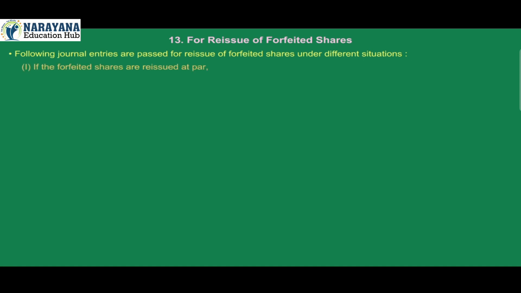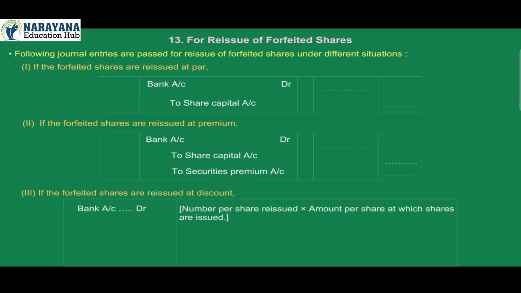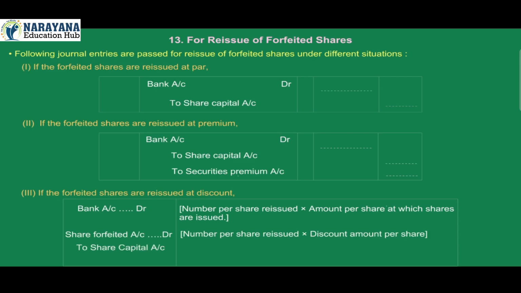1. If the forfeited shares are reissued at par, bank account debit, share capital account credit. 2. If the forfeited shares are reissued at premium, bank account debit, share capital account credit, securities premium account credit. 3. If the forfeited shares are reissued at discount, bank account debit, number of shares reissued into amount per share at which shares are issued. Share forfeiture account debit, number of shares reissued into discount amount per share. To share capital account credit, number of shares reissued into paid up amount per share.